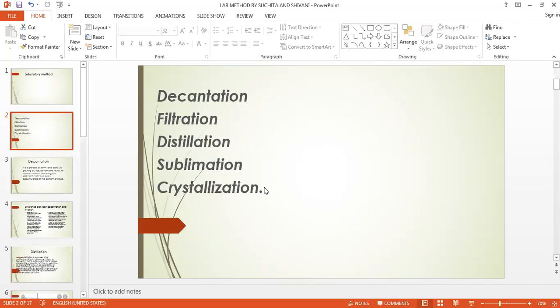Sedimentation we have seen in the lab. I don't remember which batch I showed it to, but we have completed it. The name sedimentation indicates that you have to sediment it. What you have to do is take pure water in a beaker and add a small amount of sand in it, the sand or soil, as we call it. So that you have to dissolve.